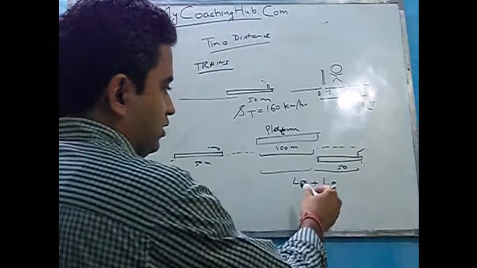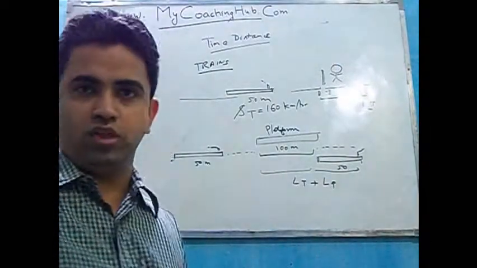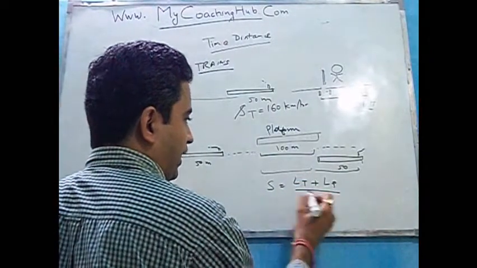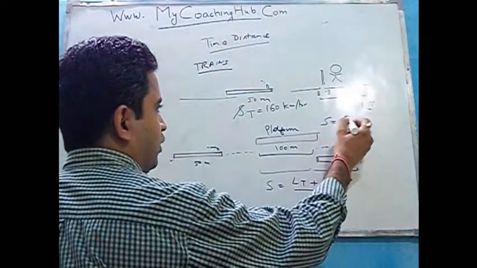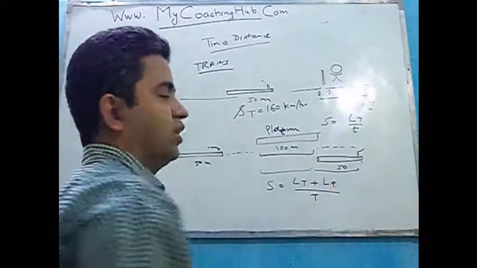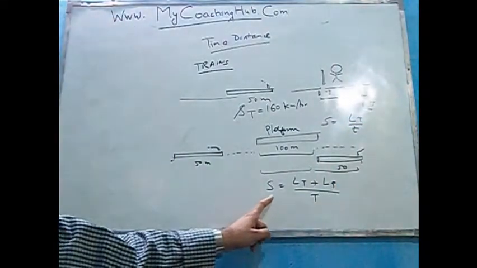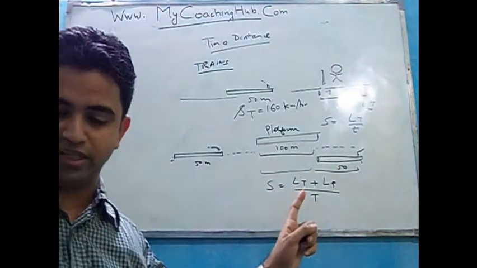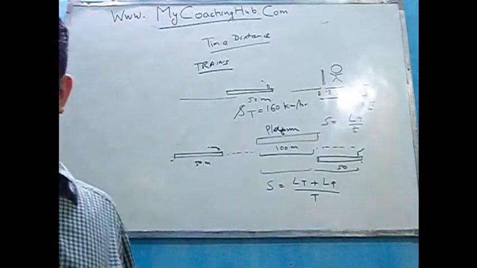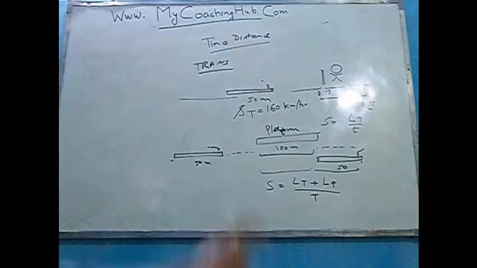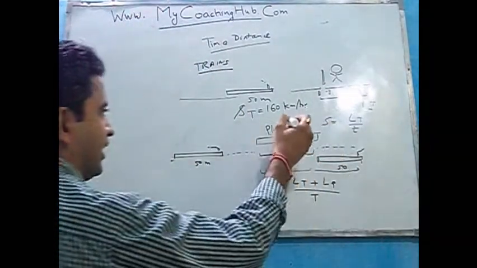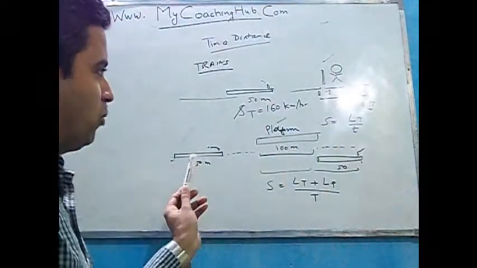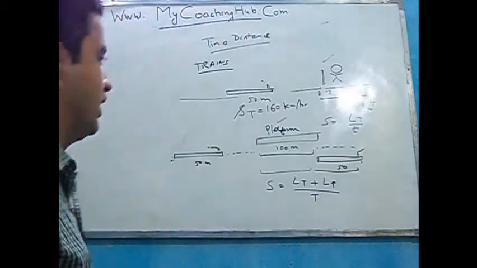Okay, so this is what we have mentioned, length of the train plus length of the object. And we know that speed is equal to distance travelled upon time. Here also speed is equal to distance travelled upon time. So speed of the train in this case has to be the length of the train plus length of the platform divided by the time that it takes. In the earlier case it is only the length of the train divided by the time that it takes. Okay, and in both the cases the assumption is that the platform and the person are stationary. सो इस केस में मूवमेंट सिर्फ ट्रेन की हो रही है, किसी और ऑब्जेक्ट की नहीं हो रही.